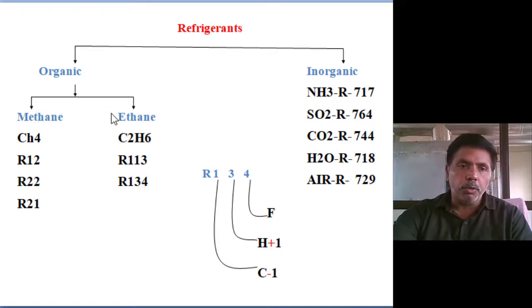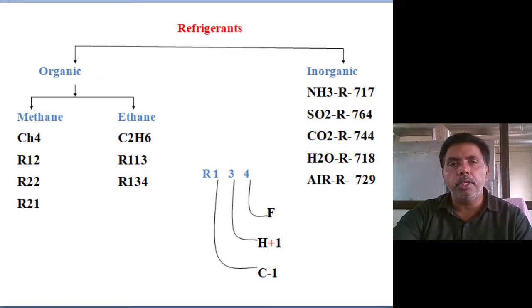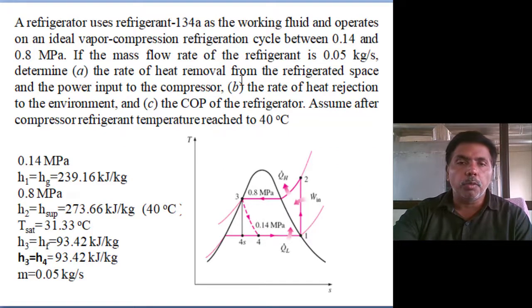So I think we are now capable of extracting the properties with the number. We can extract the name of the refrigerant, maybe organic group, maybe inorganic. And we will solve one problem on a simple refrigeration cycle.